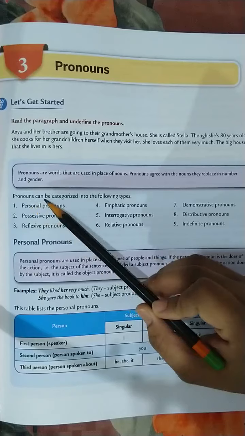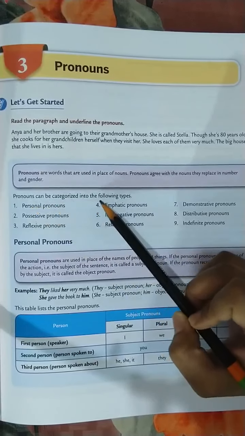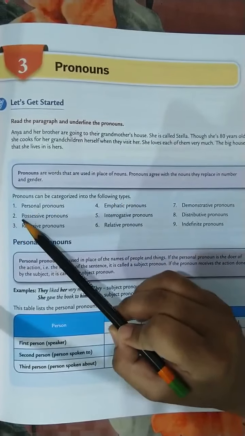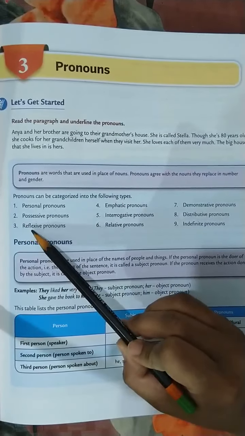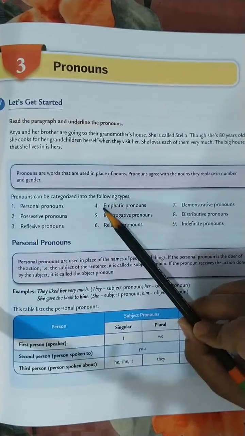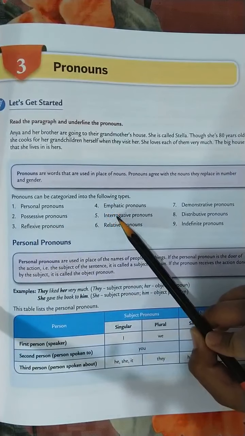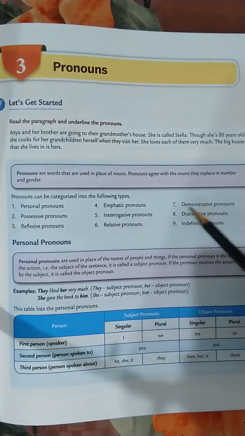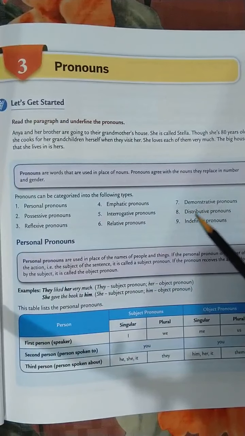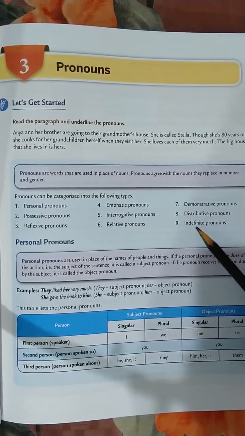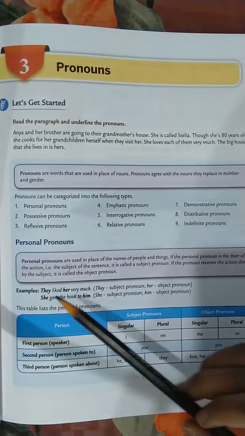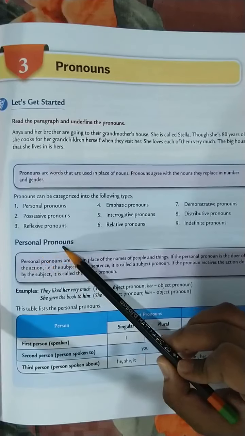Now, pronouns can be categorized into the following types. First is personal pronoun, second is possessive pronoun, third is reflexive pronoun, fourth is emphatic pronoun, fifth is interrogative pronoun, sixth is relative pronoun, seventh is demonstrative pronoun, eighth is distributive pronoun, and ninth is indefinite pronoun. Now, students, let's see the first one, personal pronoun.